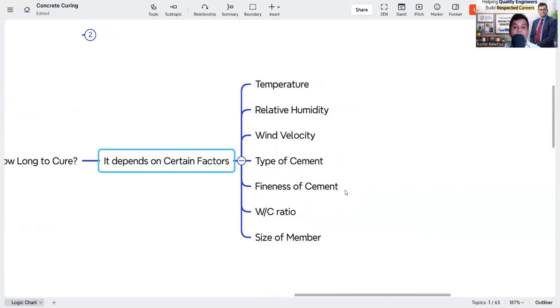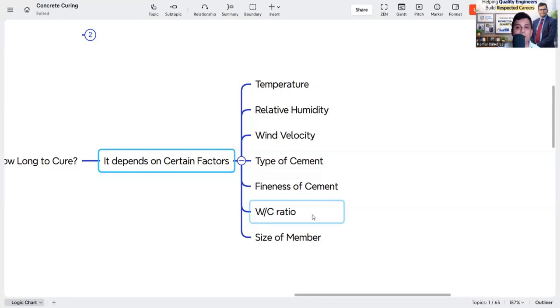But then, type of cement. Why type of cement? Because every cement does not react in the same way with the concrete. There are different types of cement, and we are using supplementary cementitious material also. So how they will react with the cement and water, and how they will produce heat, defines how fast they are working. So that is also deciding the curing factor. Then fineness of cement: as you know, the finer the cement, the higher the reaction rate. So that also decides when to start curing.